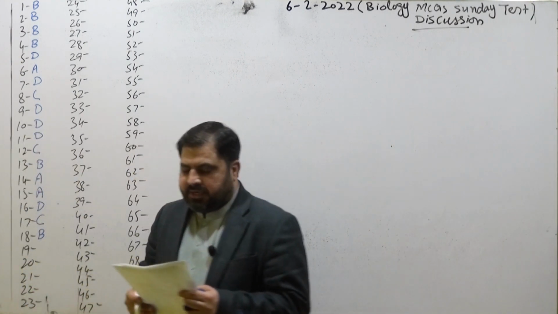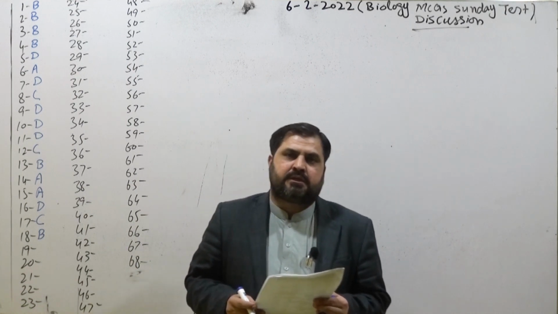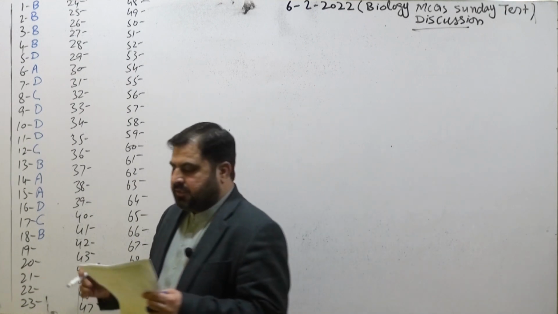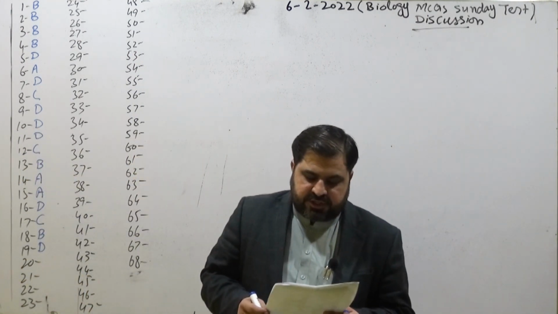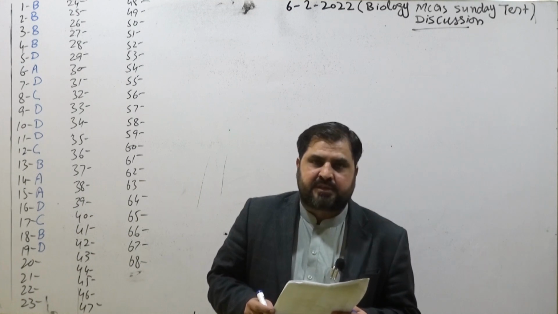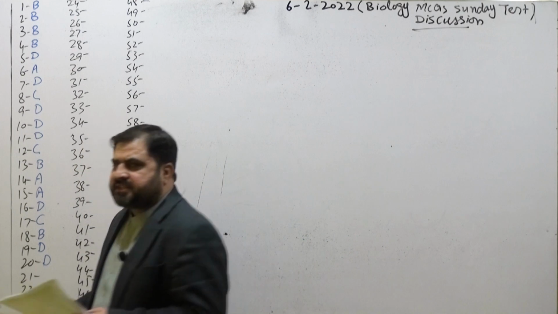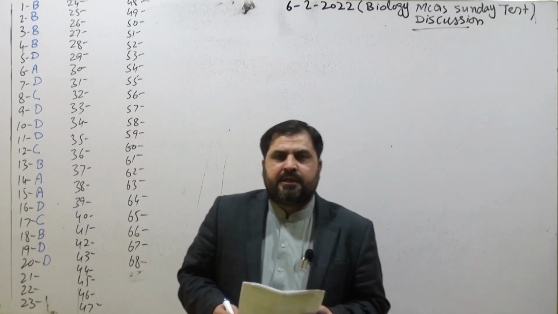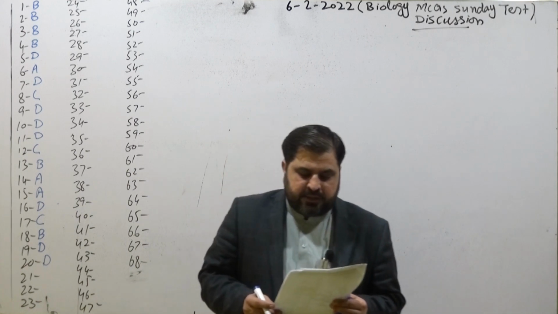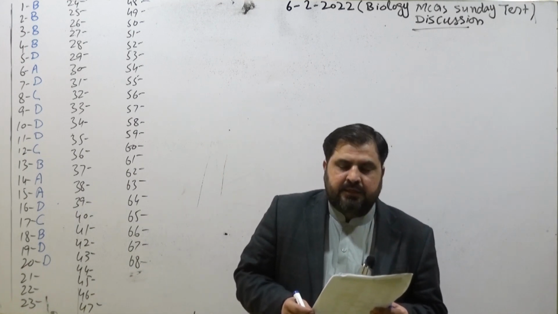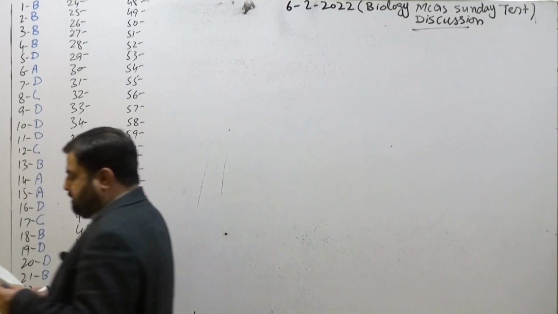Coming toward MCQ number 19, the rate of enzyme action will double, up to certain limits, if an increase occurs in temperature by 10 degrees Celsius. So option D is correct. Coming toward MCQ number 20, all of the following are coenzymes except ATP. ATP is a nucleotide and that's considered to be the currency of energy that provides energy to the body. Next, MCQ 21. Most of the enzymes work in alkaline or basic mediums. So option B is correct.